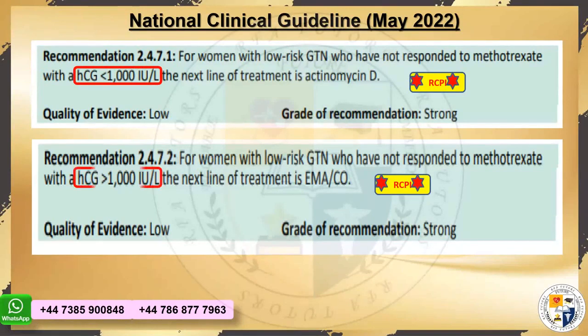Very well done, Rania. And if they say that she has not responded to methotrexate, the HCG is persistently raised and the value they give you more than 1,000, then you people will choose the next line as a combination EMA-CO. Do you people understand? This is all update in our CPI. We don't have it in our COG at all. But these are the questions that will be coming up in exam. Why?